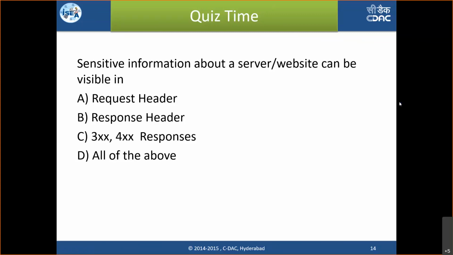Anybody? The question is, sensitive information about a server can be visible in which? We just now saw some server headers, right? HTTP request headers are there, response headers are there. So in which headers do we see sensitive information about a server? That is the question. Any answers?